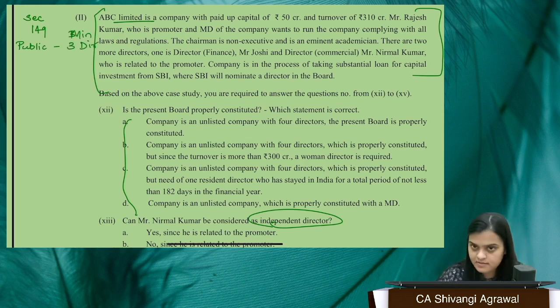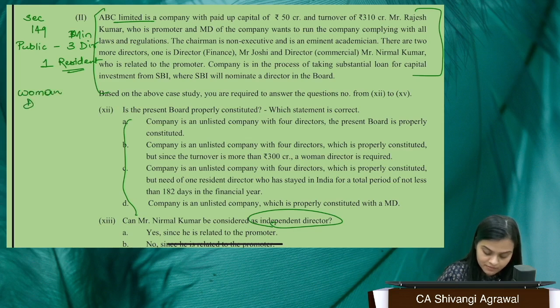And out of which, of course, there should be 1 resident director also. This is a basic requirement of every public company. Thereafter, we have the requirement of woman director, and we also have the requirement of independent director. So we have different categories of companies in which woman director is mandatory or independent director is mandatory. So we have those different conditions. Okay.